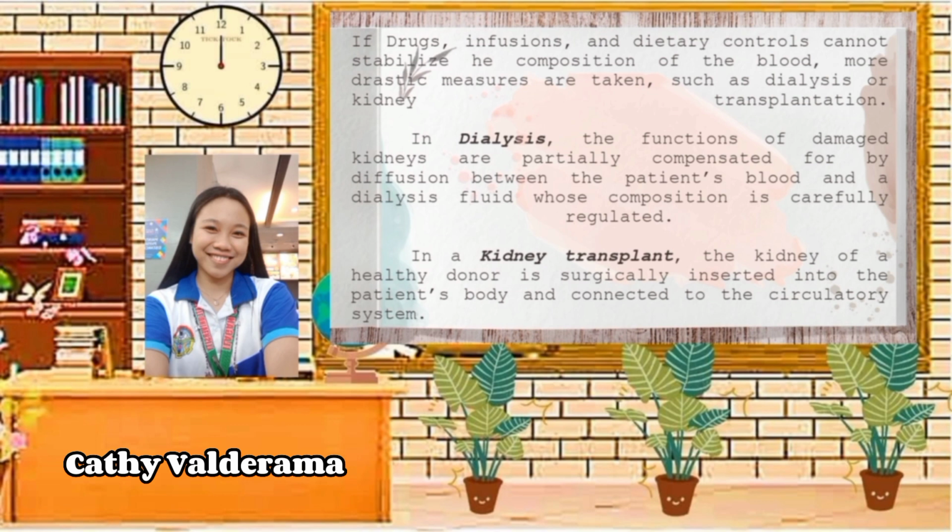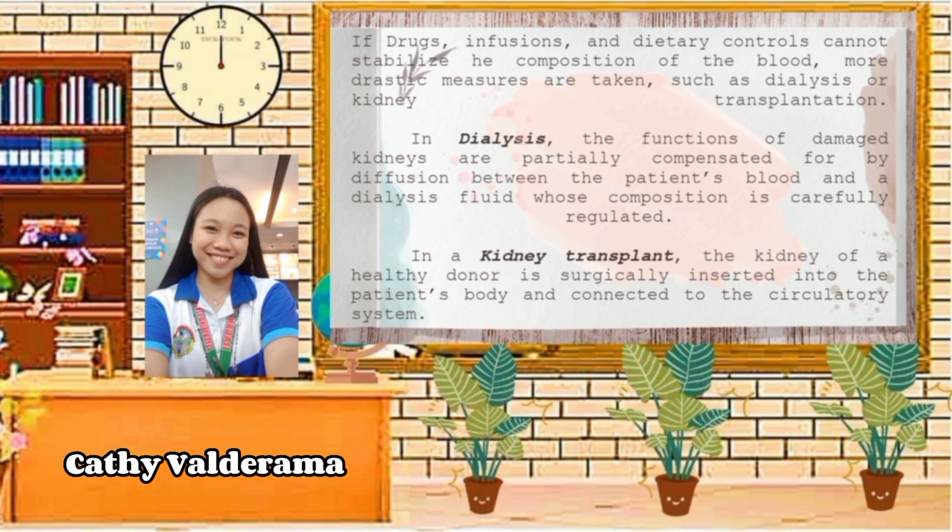Then, in a kidney transplant, the kidney of a healthy donor is surgically inserted into the patient's body and connected to the circulatory system. When we say kidney transplant, ito yung paglagay ng healthy kidney ng iba sa loob ng patient's body dahil sira or hindi na nagfa-function ng mabuti yung sarili niyang kidney.